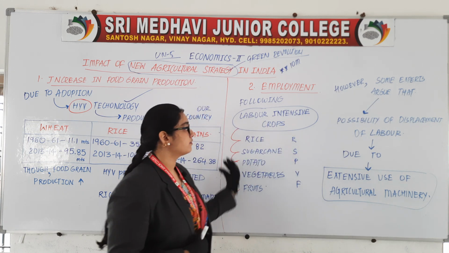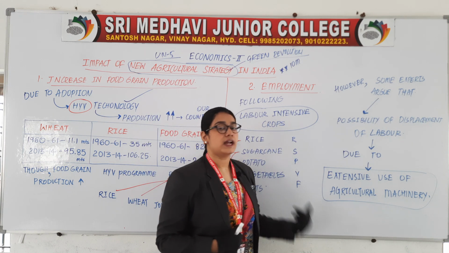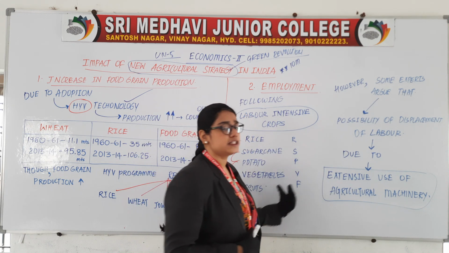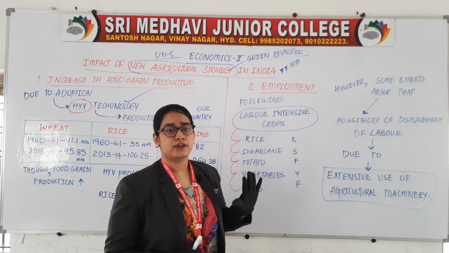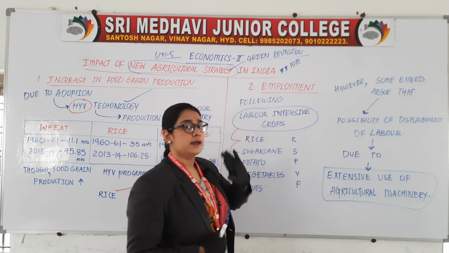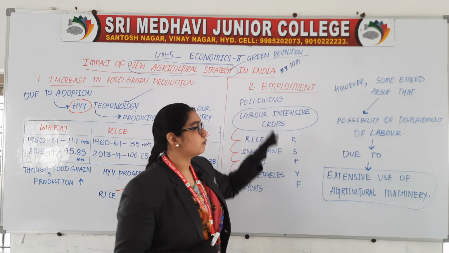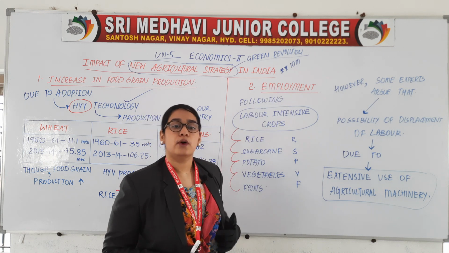So labor intensive crops are rice, sugarcane, potato, vegetables and fruits. However, it is providing employment here because only laborers are working, machines are not used here. So this is a positive impact that we are promoting employment.